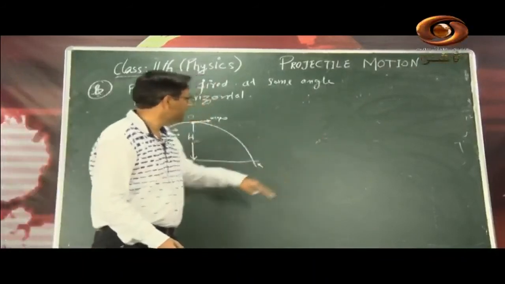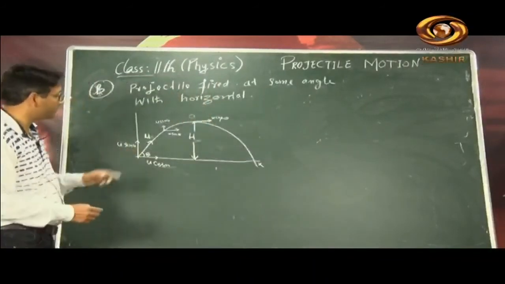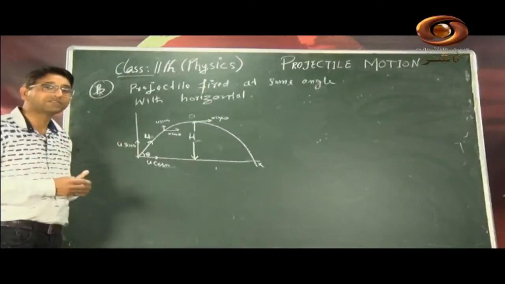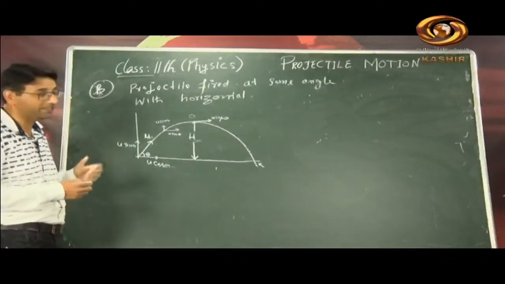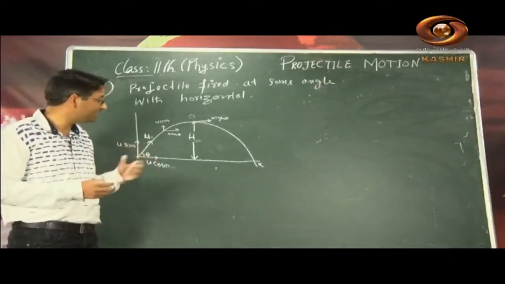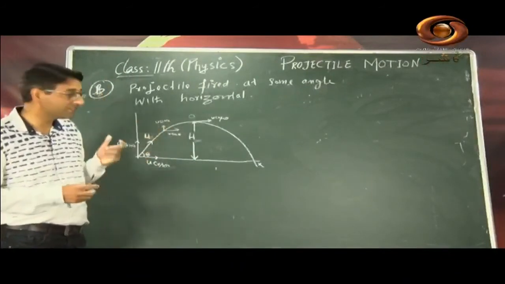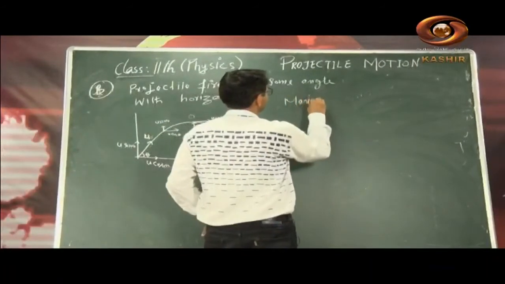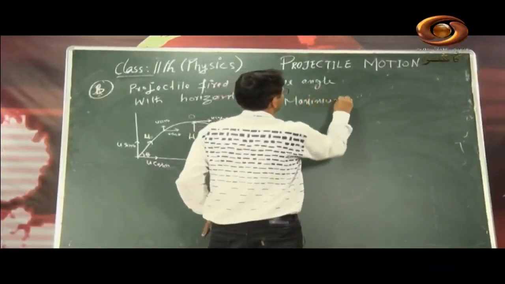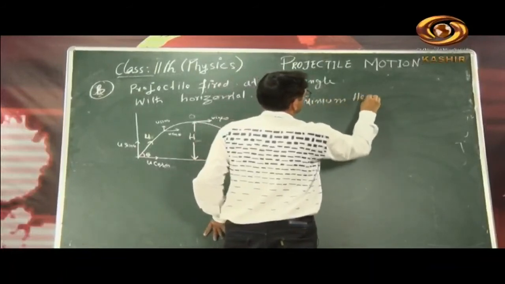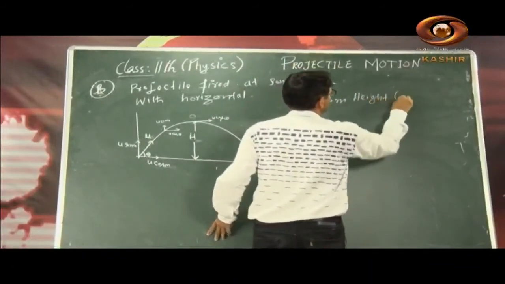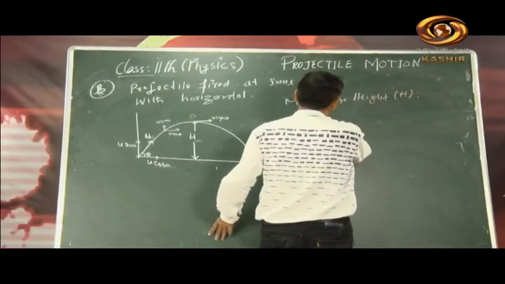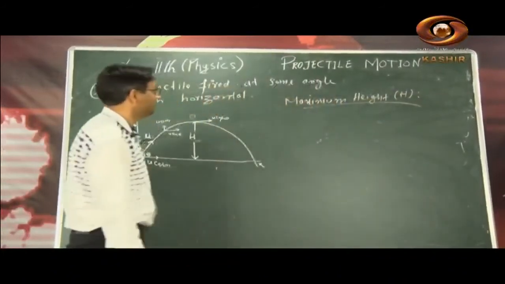Then dear students, let us see how we can find the maximum height. What shall be the maximum height for a projectile? One should know it, because if you go for further studies, you should know what the maximum height is and what the equation for it is. So first of all we will come up with the equation for maximum height, and it is represented by H. Let us try to make an equation for it.